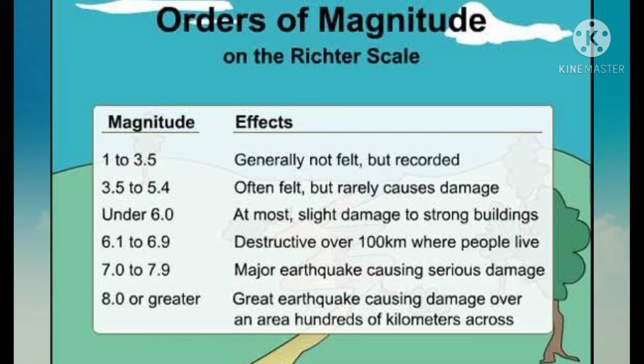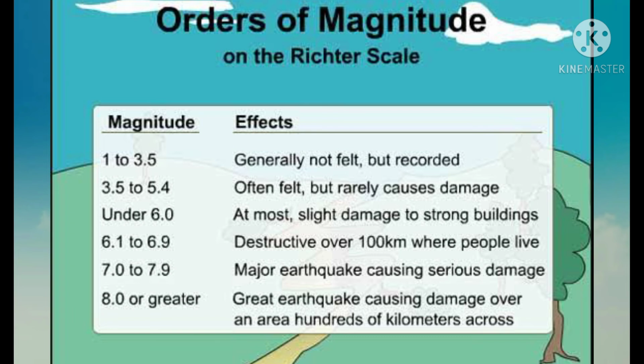The Richter scale is not used to express the damages, but the intensity recorded on a Richter scale shows some normal effects. If the Richter scale records below 3.5, the earthquake is generally not felt, but it is recorded on the Richter scale.